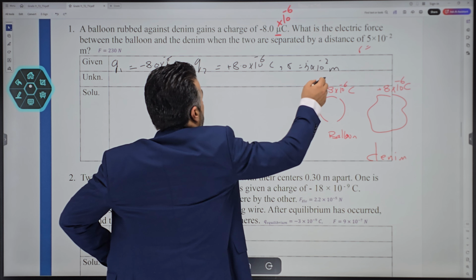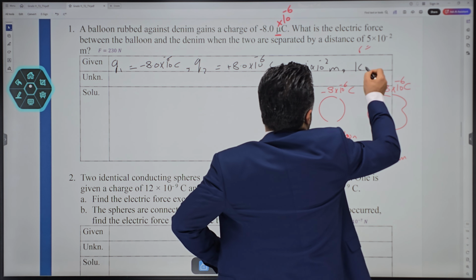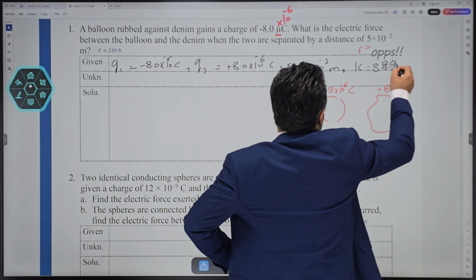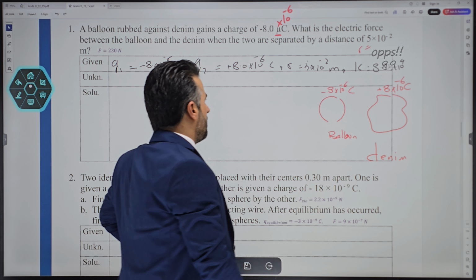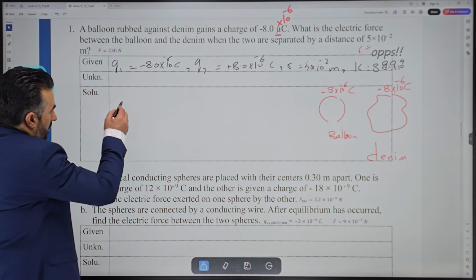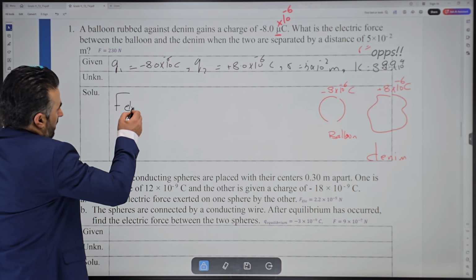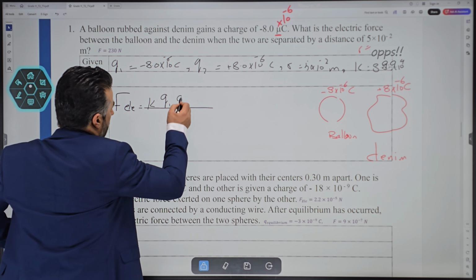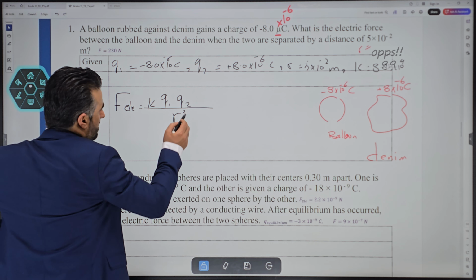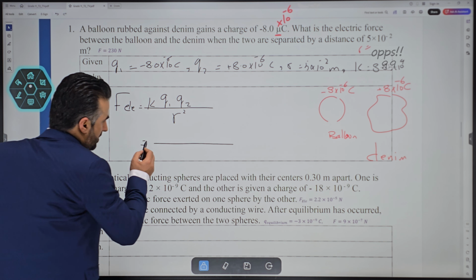And you can write the Coulomb's constant, which is 8.85 times 10 to the power positive 9. So this is the electric force, equal to K, the Coulomb's constant, times Q1 Q2, divided by the square of the distance between the two. Now all you have to do is just do the math.